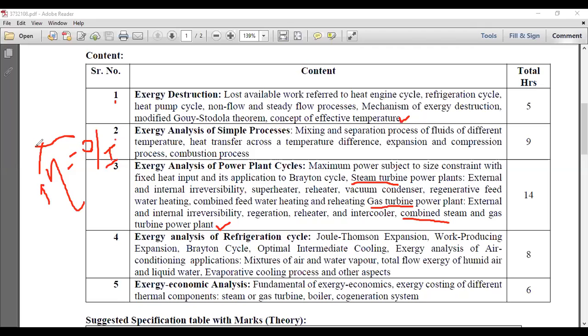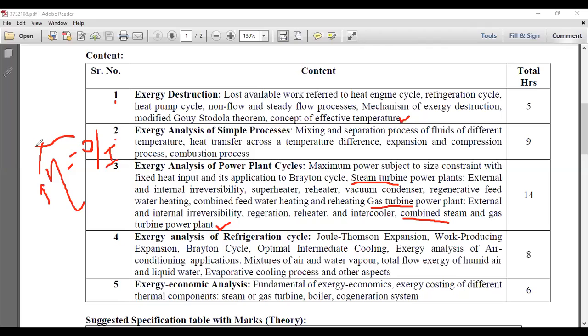So we are using the boiler to generate superheated steam. Why do we require superheated steam? Because it contains a high amount of energy. The available energy is very high because the pressure is very high and the temperature is also high. So that high-grade energy we impart on the turbine blade.